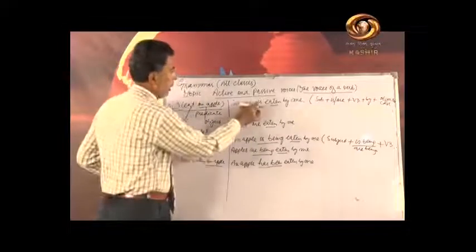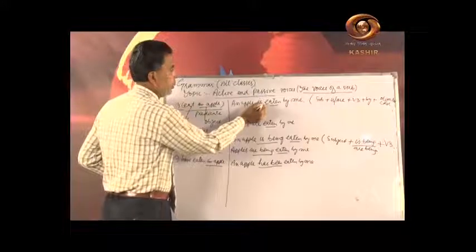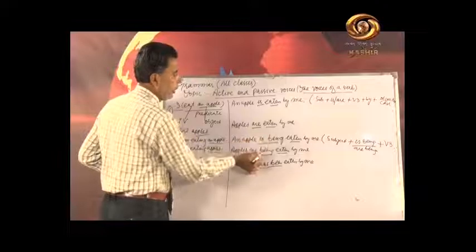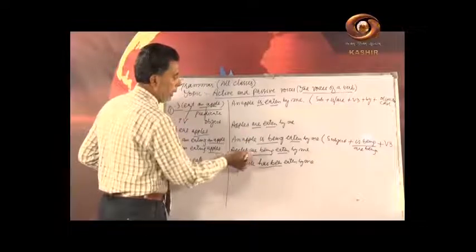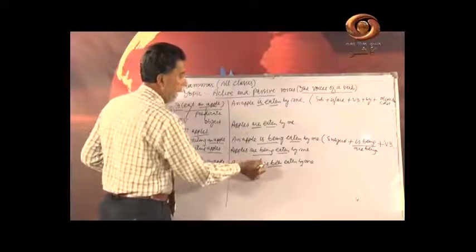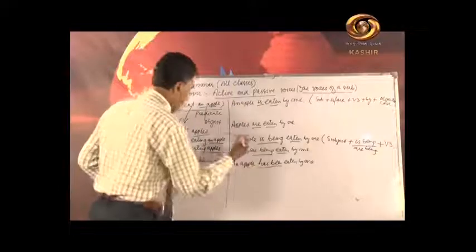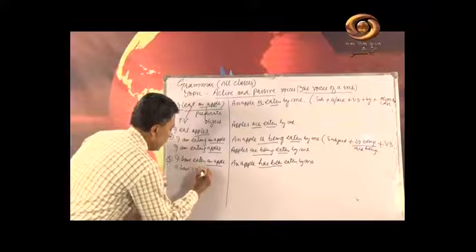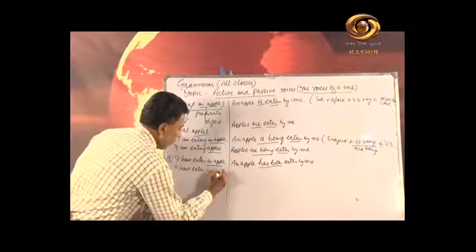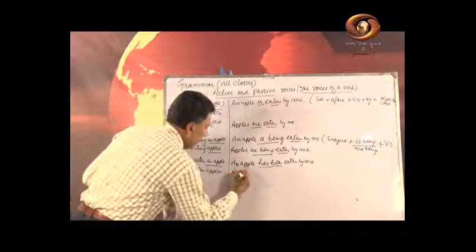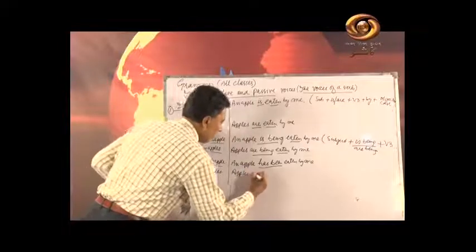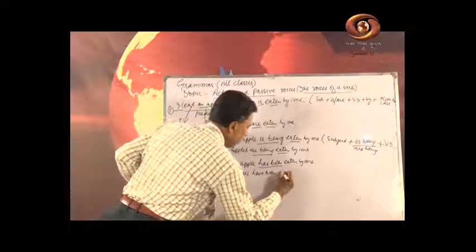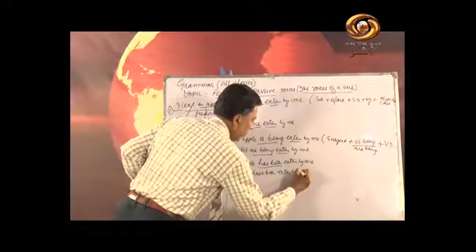Now see, in present indefinite we use is or are. In present continuous we use is being or are being, and in present perfect we use has been or have been. I'll write I have eaten apples. Here: apples have been eaten by me.